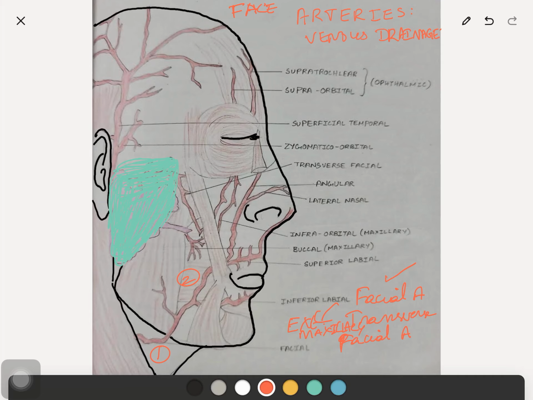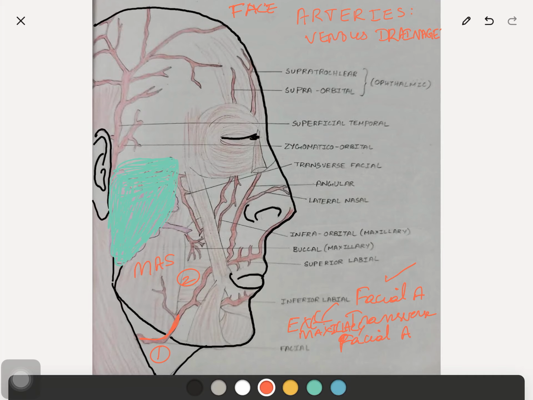This facial artery arises in the carotid triangle as a branch of the external carotid artery. So how does this artery enter the face? The artery enters the face by winding around the lower border of the masseter muscle. So this is the masseter muscle, and this is the border. The artery winds around the lower border of the masseter muscle.